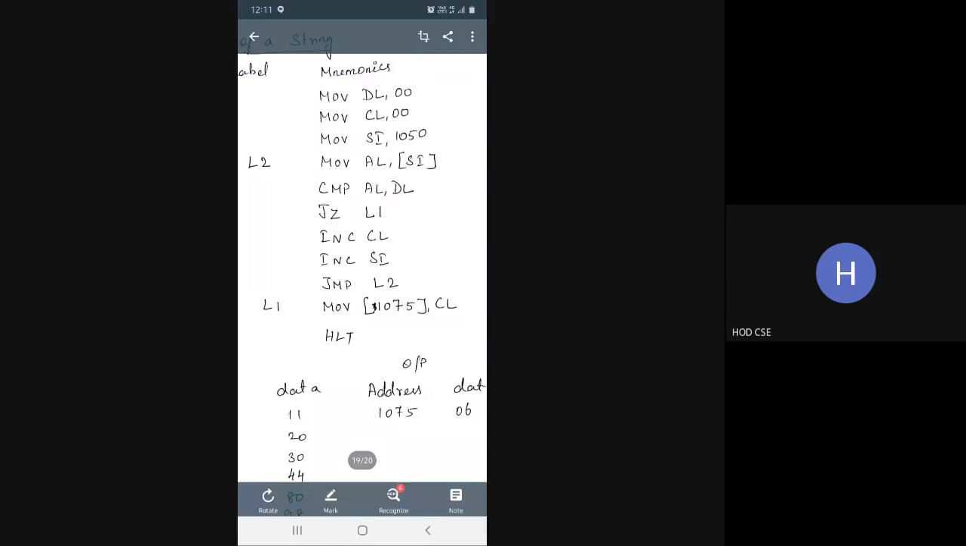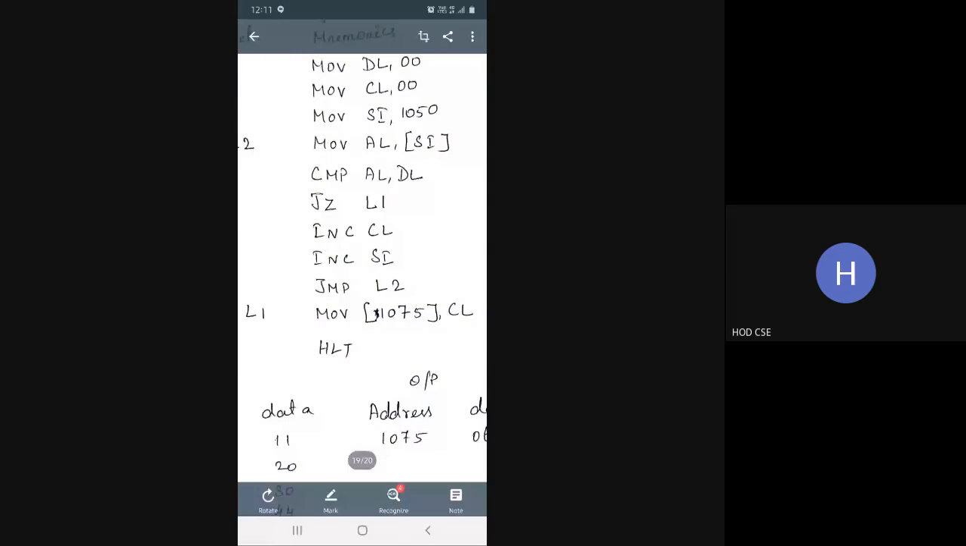So I'm going to the fourth line once again. The SI value, whatever is present in the memory location 1050, is moved to the accumulator register AL. Now it is comparing AL with DL. So jump 0 L1. If you receive 00, it goes to L1.